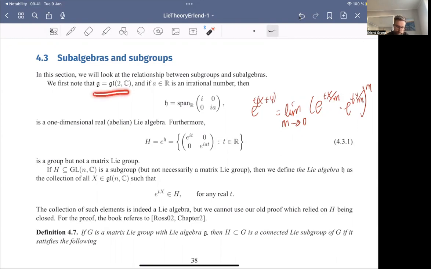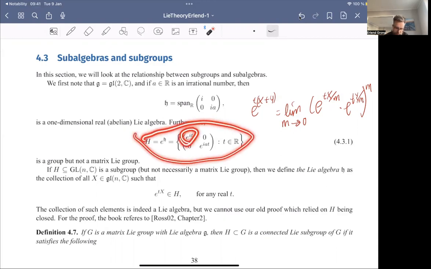So suppose that our big Lie algebra is gl2C, so all 2x2 complex matrices. Then we look at the subalgebra that we looked at before. It has i here and ia here, but this a is irrational. When we take the exponential of this, we get a rotation here and a rotation here, but these rotations are never in sync. And so for every t, I get a different matrix because of the irrationality of a.